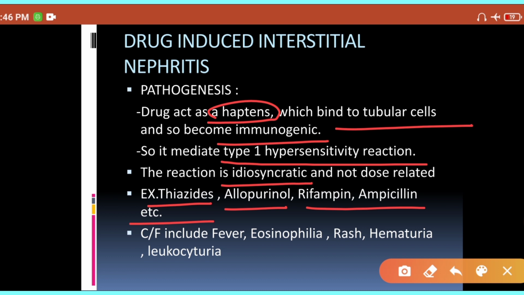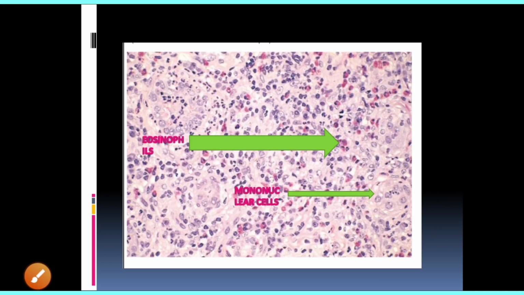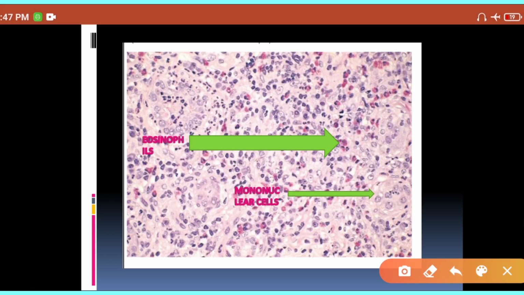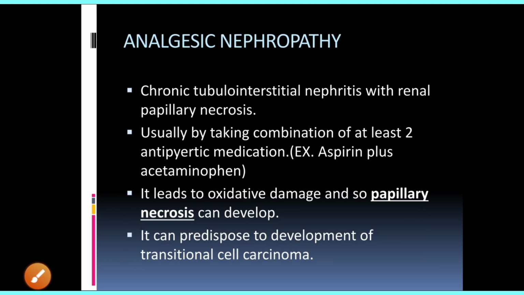In certain patients the reaction will develop, while in another patient the reaction might not develop. It is not dose related, it's a purely idiosyncratic reaction, you cannot predict it. And in the microscopic finding, the main important feature for drug-induced nephritis is you will have the eosinophilic inflammation, mainly you will have the eosinophils.